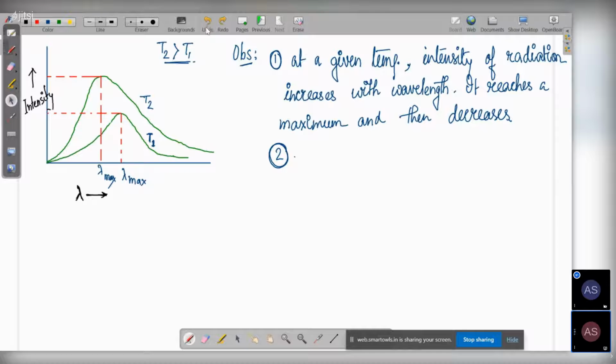Okay, then let's see the second observation. Basically, this is a conclusion that we are drawing from the graph.